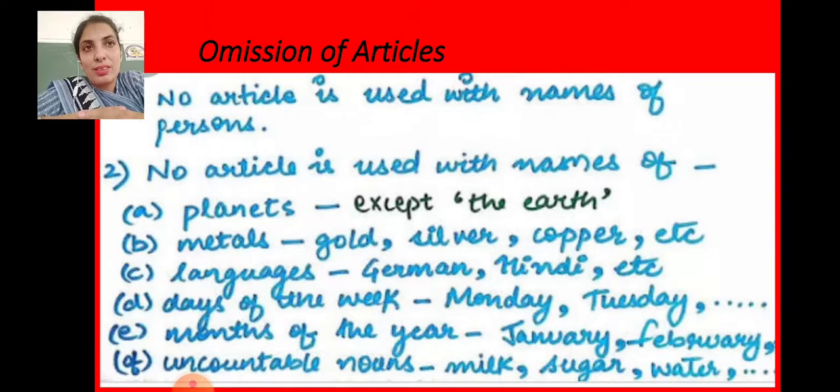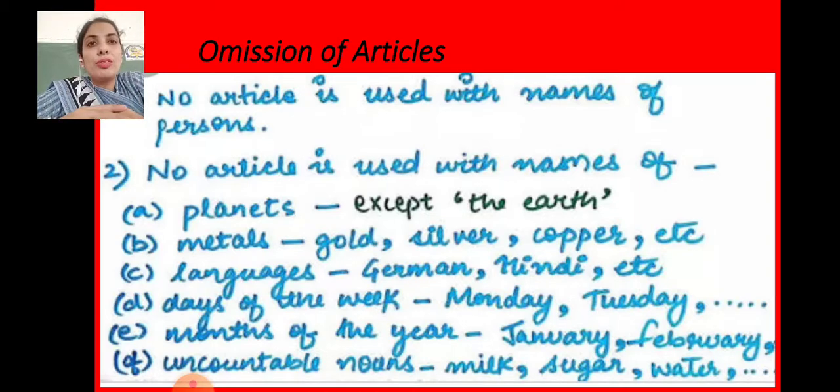Omission of articles. Omission means when there is no need to use any of the articles, not an and not the. No article is used with names of persons. This is the first omission rule. Like if I say Geeta, we cannot say a Geeta or the Geeta. We have to omit, skip them, they are not used.